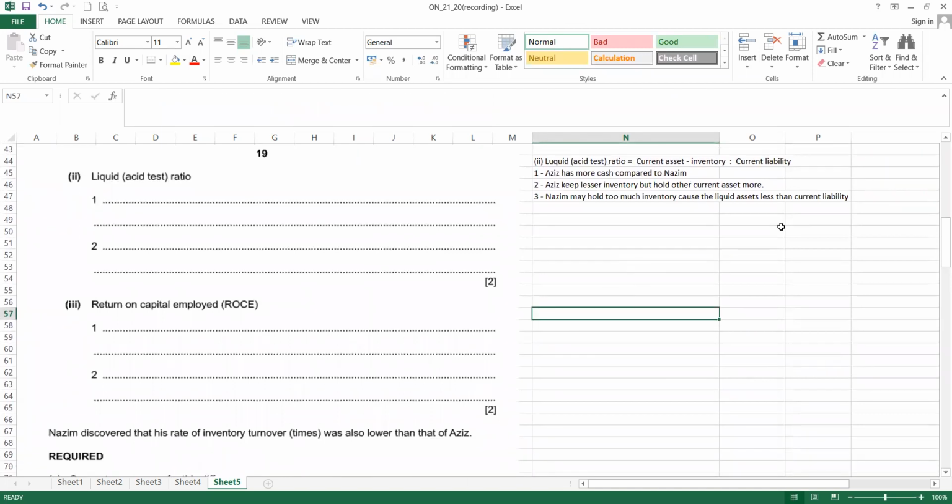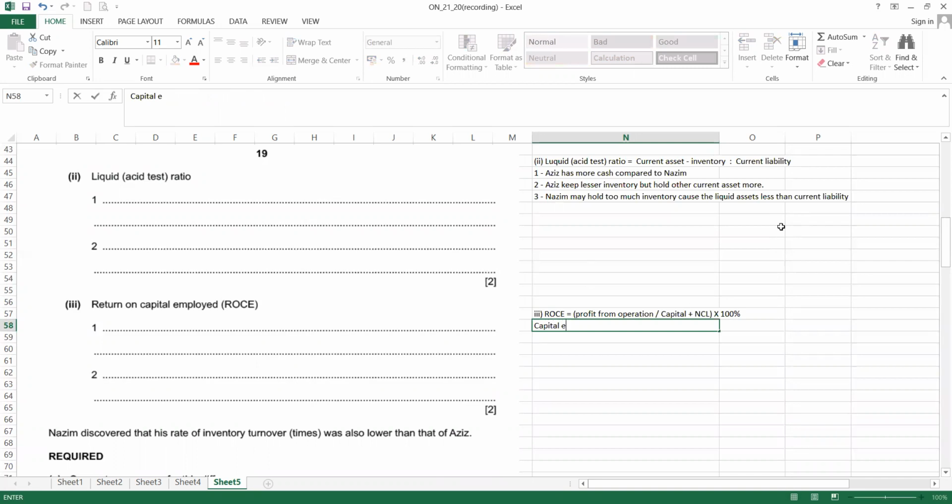Number 3, ROCE. I'll put the formula first. ROCE is taking the profit from operation divided by the capital plus non-current liability, and then times 100%.